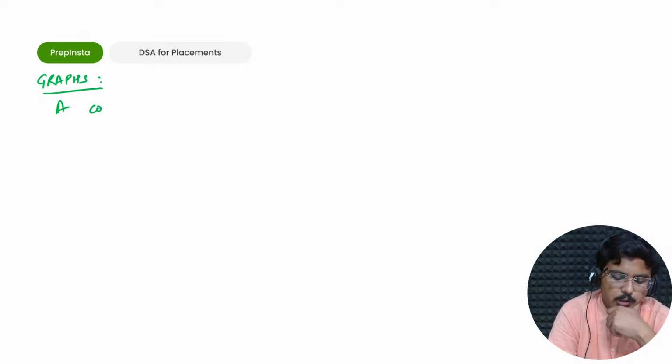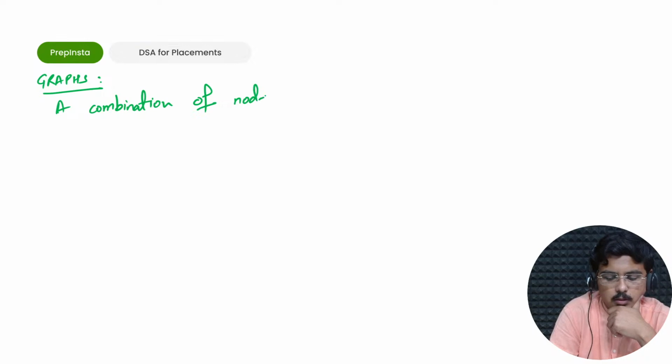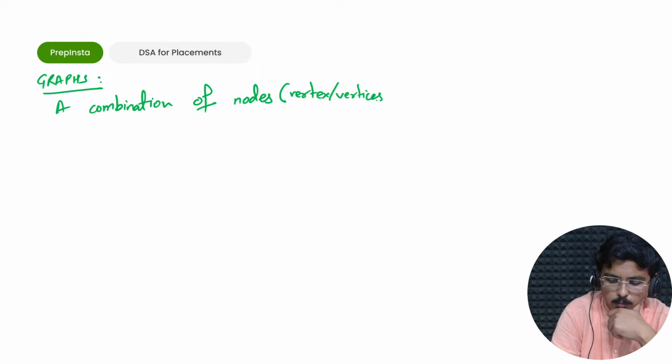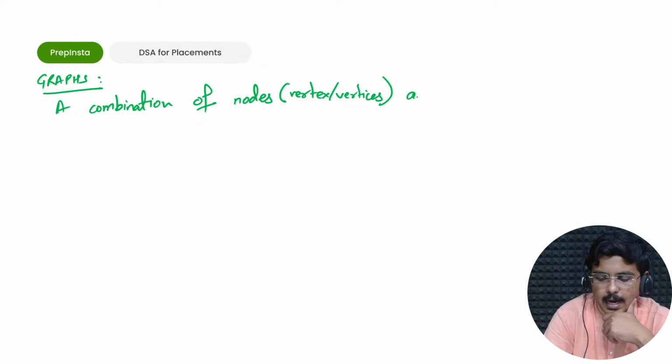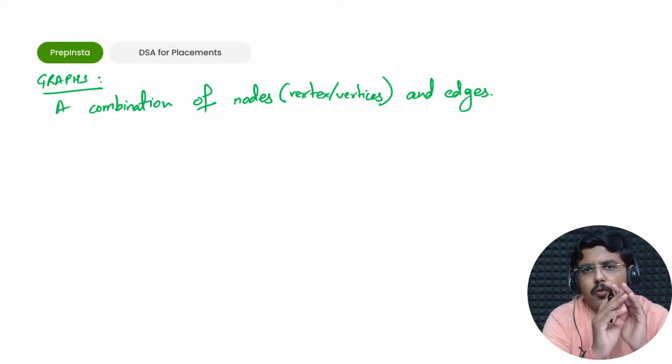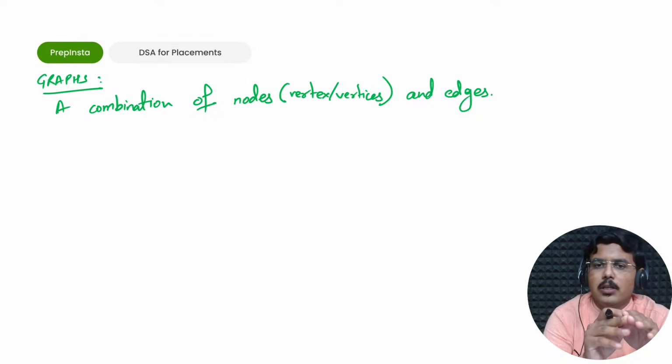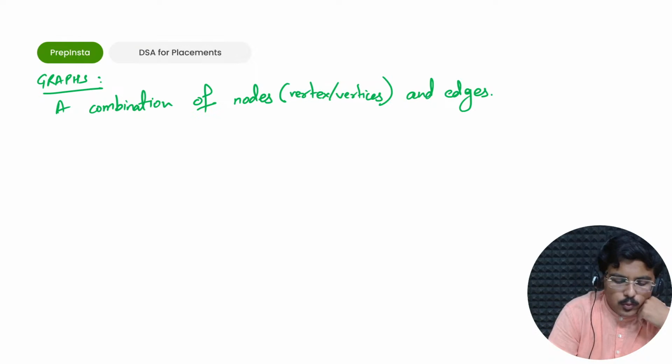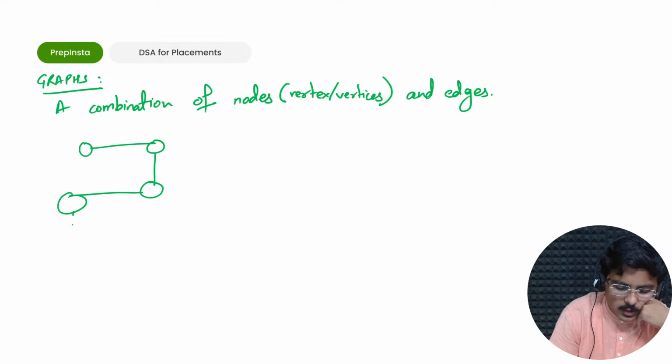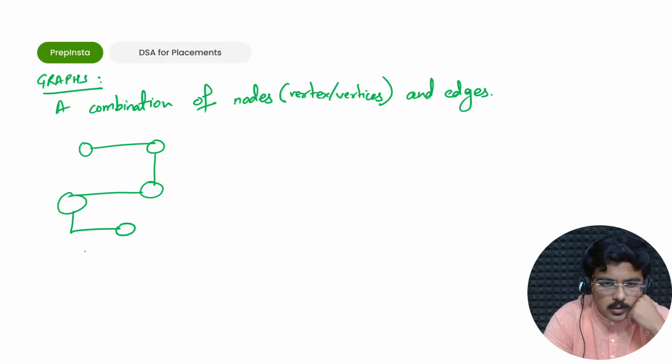A combination of nodes, you also call them vertex, or vertices if there are many, and edges. Any combination of nodes and edges is actually a graph. Now if I tell you this, is this a graph? Yes, this is a graph.